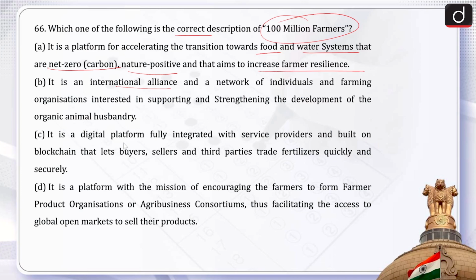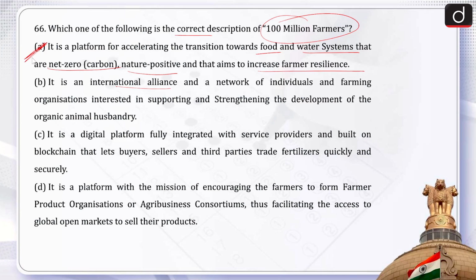C. It is a digital platform fully integrated with service providers and built on blockchain that lets buyers, sellers, and third parties trade fertilizers quickly and securely. D. It is a platform with the mission of encouraging farmers to form farmer product organizations or agribusiness consortiums, thus facilitating access to the global open market to sell their products. Therefore, the correct answer of this is option A, that is 100 million farmers.